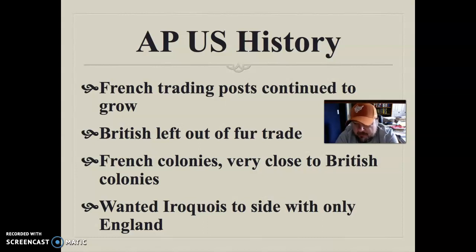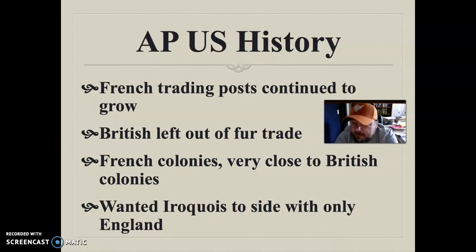So they're a little worried about the growing number of trading posts that France seems to be popping up. They're trading more with Native Americans. Again, they have a monopoly on the fur trade. All of this seems, again, a little frustrating for the British. The French are building forts extremely close. They seem extremely threatening.